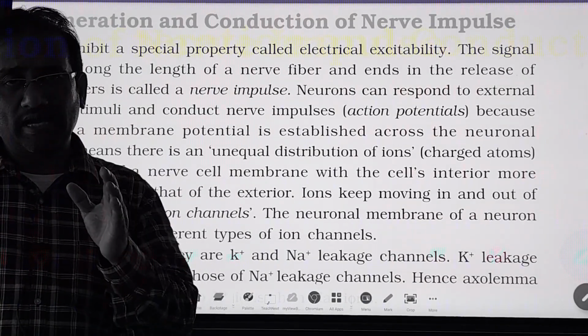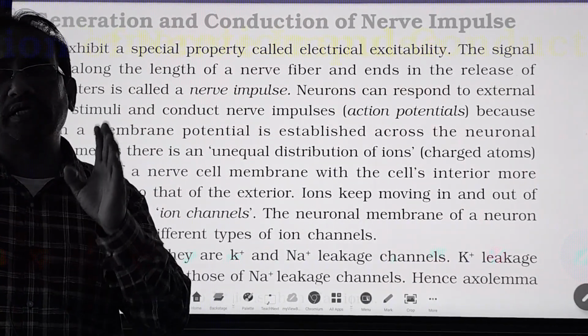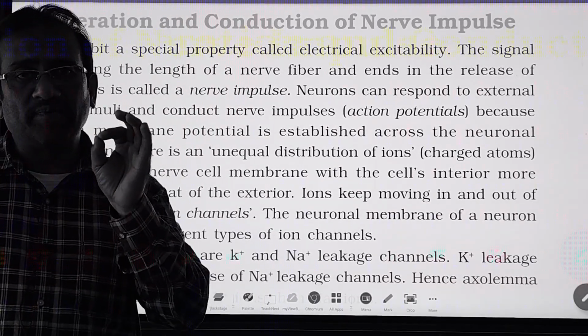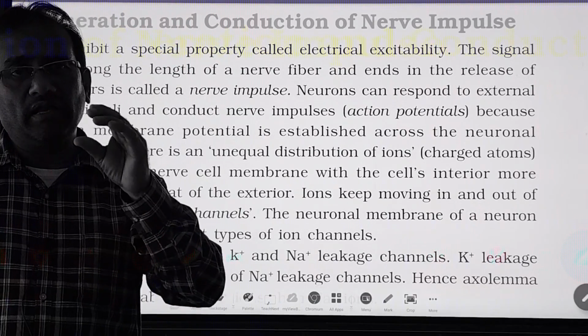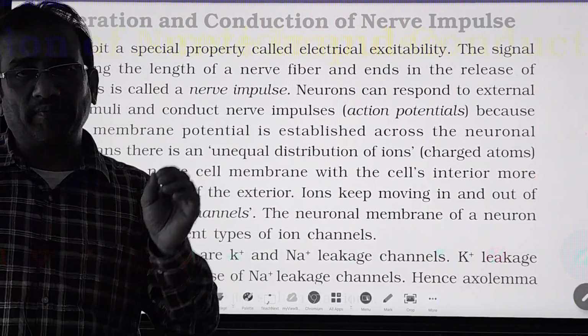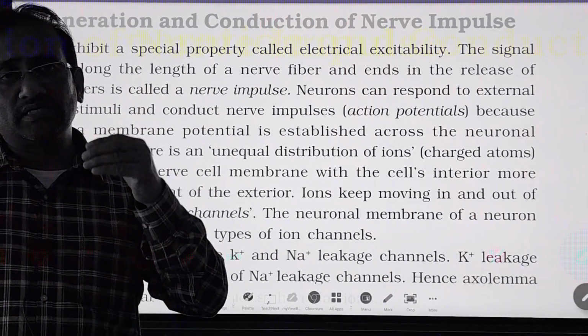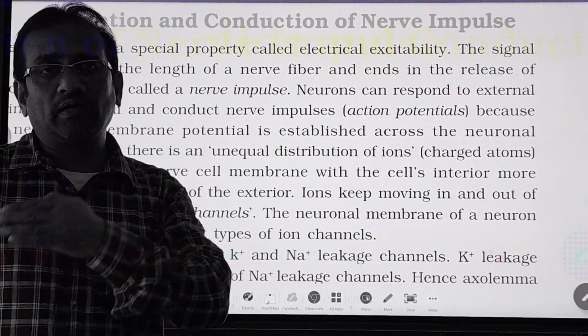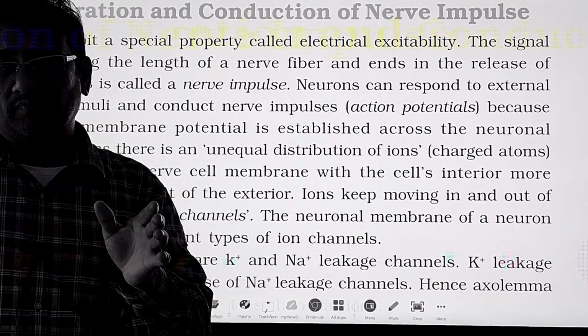So cranial nerves and spinal nerves are 12 pairs and 31 pairs. Totally in our body 43 pairs of nerves are present. Along the length of the nerve or nerve fiber, information passes from the sense organs to the brain or from the brain to the organs, through sensory nerves, motor nerves or mixed nerves.